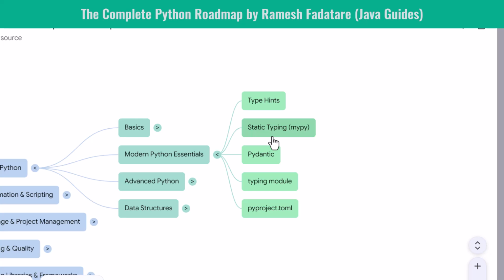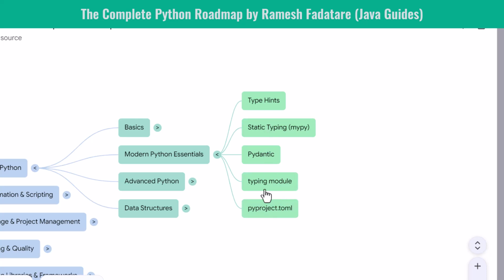You explore Pydantic, which powers data validation in FastAPI and many AI pipelines. You learn the typing module, which includes generics, protocols, and advanced types used in production code. Finally, you learn pyproject.toml, the modern configuration standard for Python projects. It replaces messy setup files and makes your projects future-proof.